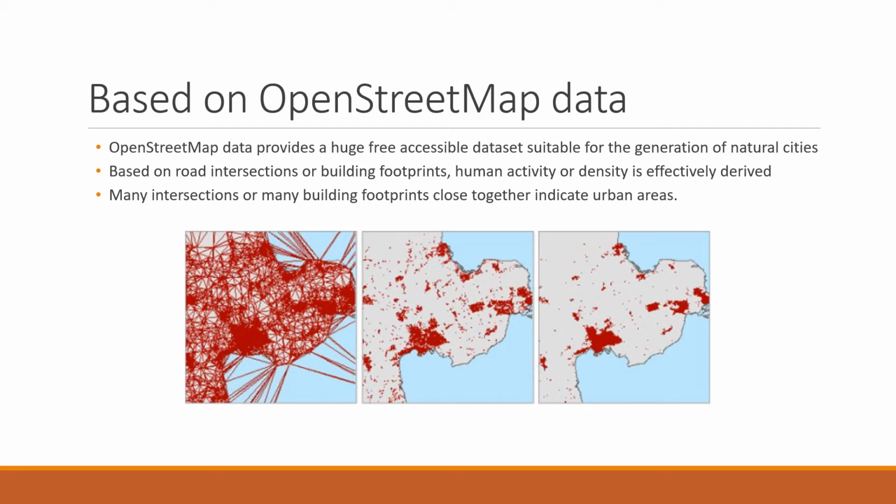Three main steps are shown in this slide. First, a triangulated irregular network is constructed, then the tail is separated from the head, and finally the data is dissolved to form the natural cities.